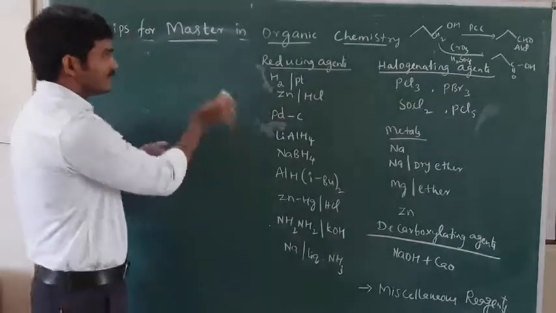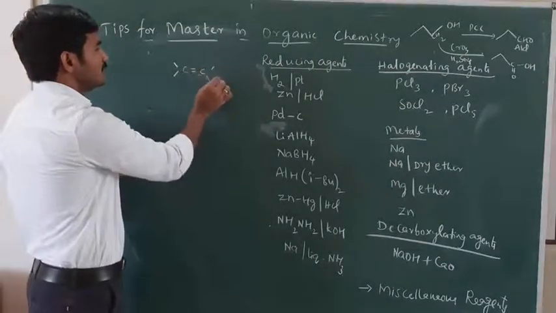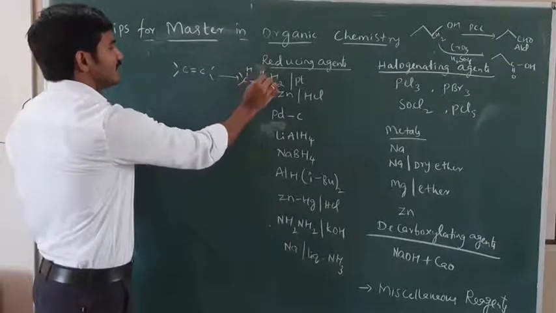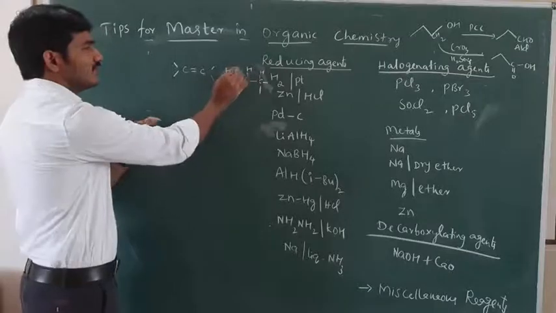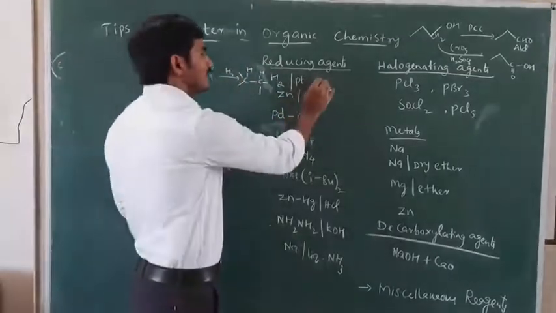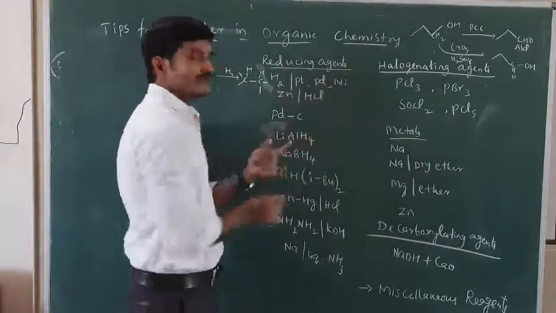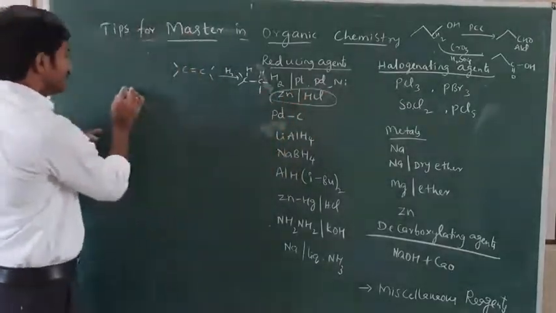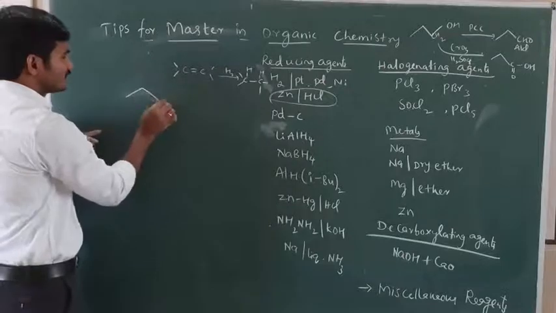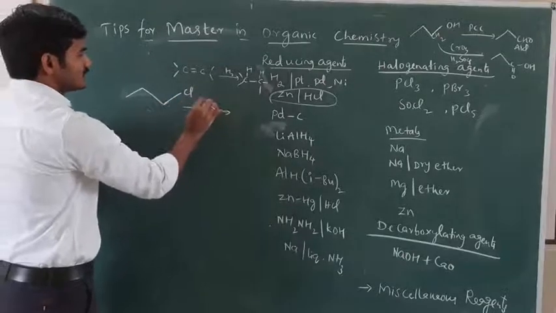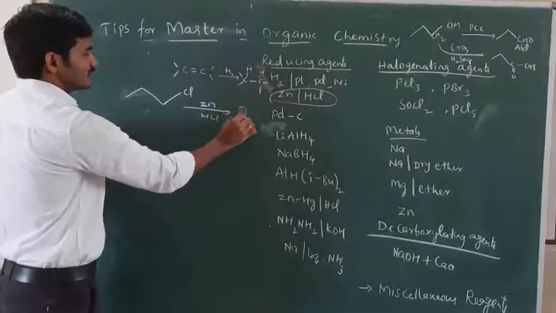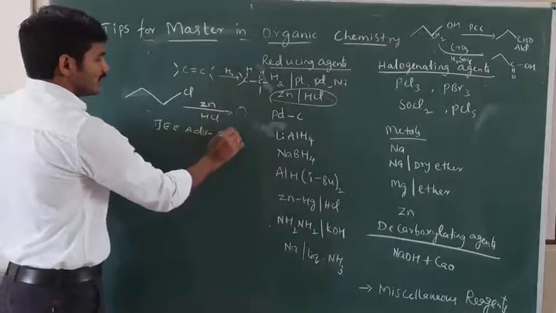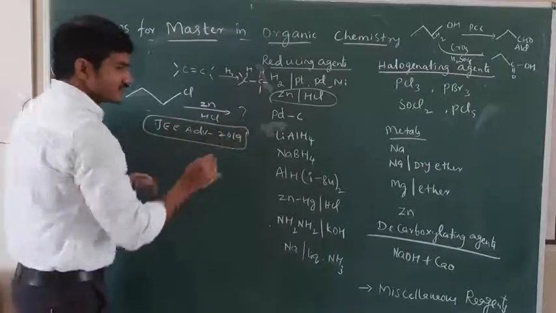H2 with platinum is simple addition to C double bond C. When I add this, it can be converted, one H and H will be added. Addition of hydrogen. Instead of platinum, you can take palladium or nickel, any one metal. Zinc in HCl is also a reducing agent. One problem has been asked in JEE Advanced exam with Zn HCl. This was a JEE Advanced 2019 question. See, such a simple question it is.